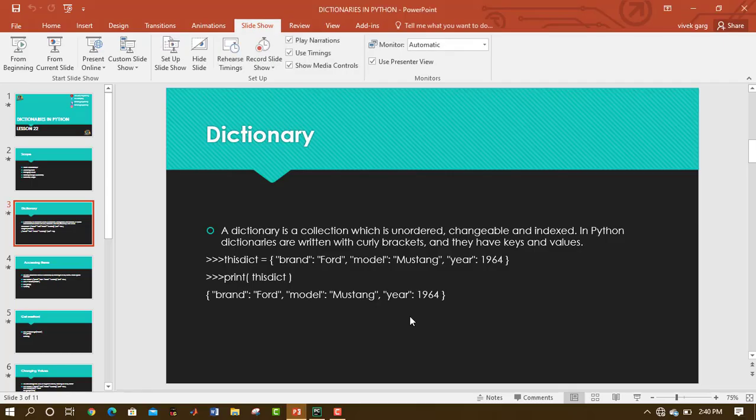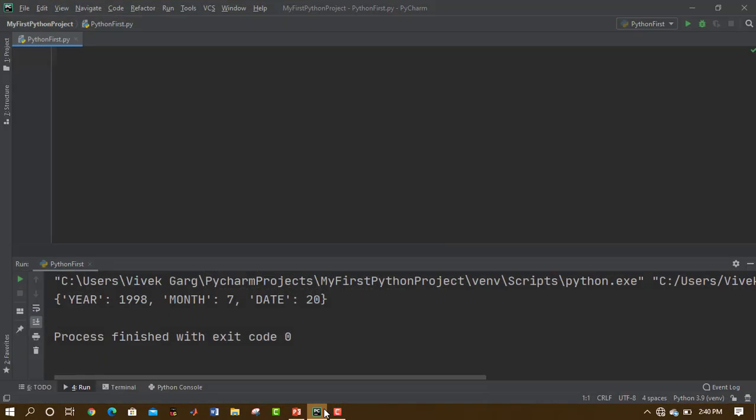Let us go to PyCharm and create some dictionaries and see how this dictionary thingy works. So I created a dictionary, this dictionary. Inside it, I'm going to create one for my date of birth, say. So I'm going to add year, the string, this is the key. Then I need a value for it. Then I'll write my birth year, which is 1998. Then I need the month, then the colon.